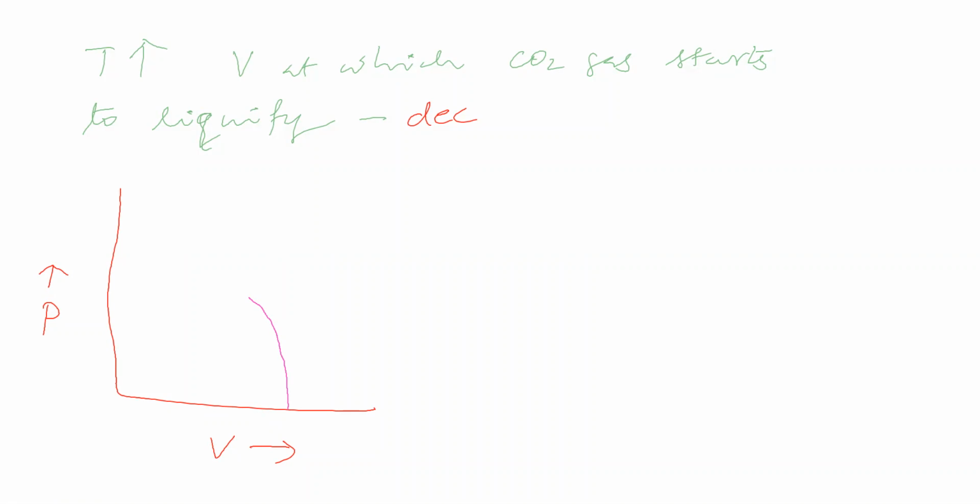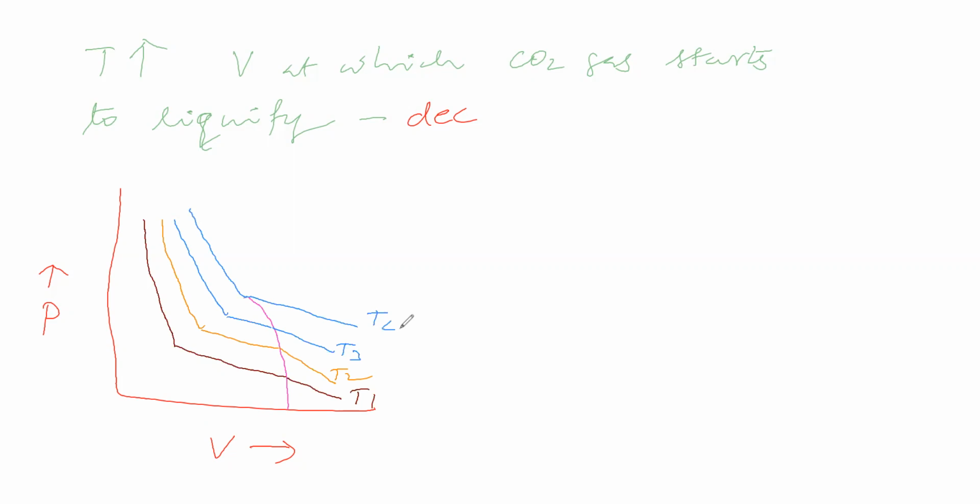So the graph at T1 temperature is like this. Now we will raise the temperature, we will go for T2 temperature. At T2 temperature, the graph is like this. We will raise the temperature still more, we will go to T3 temperature. At T3 temperature, the graph will be like this. At T4 temperature, we will see the graph will be like this, sir.